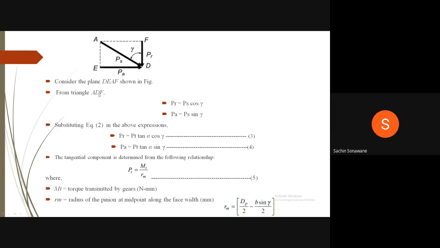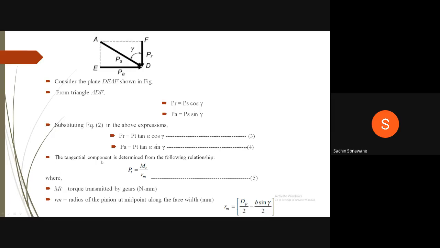Now, again, we have to consider the plane DEAF. From the triangle ADF, we get PR is equal to PS cos gamma and PA is equal to PS sin gamma. Therefore, substituting equation 2 in the above expressions, we get PR is equal to PT tan alpha cos gamma, equation 3. PA is equal to PT tan alpha sin gamma, equation 4.